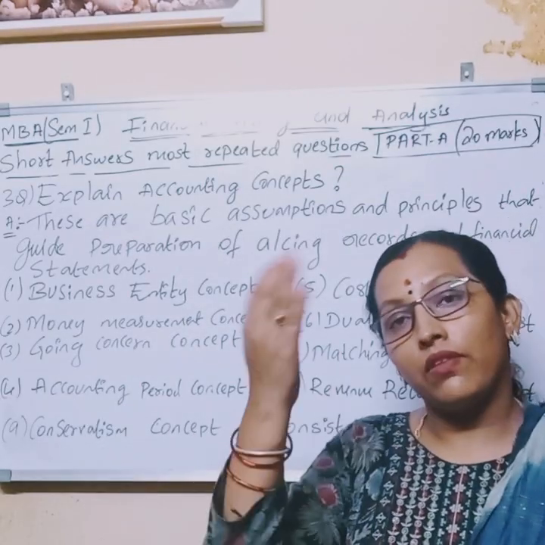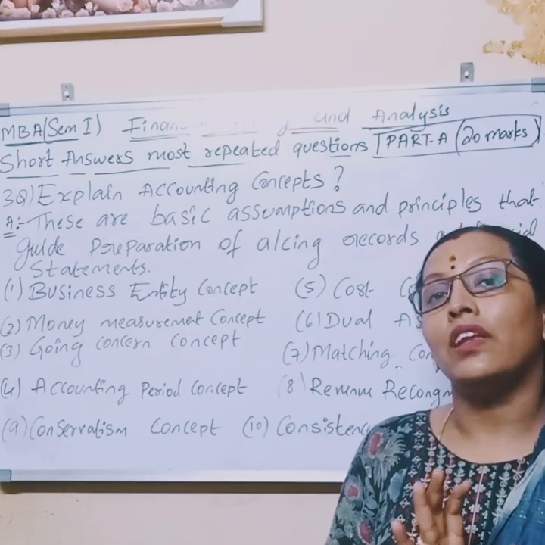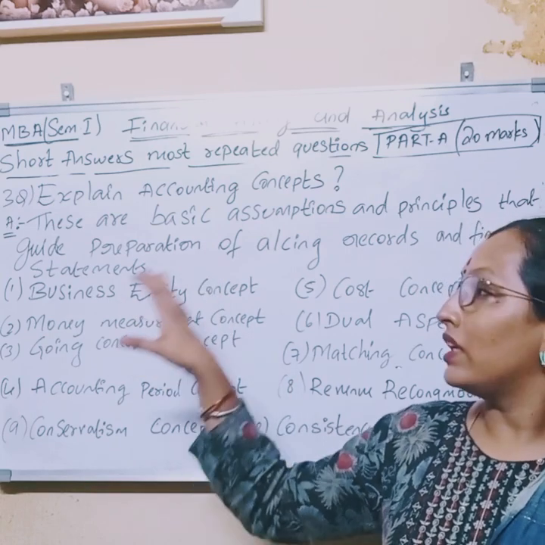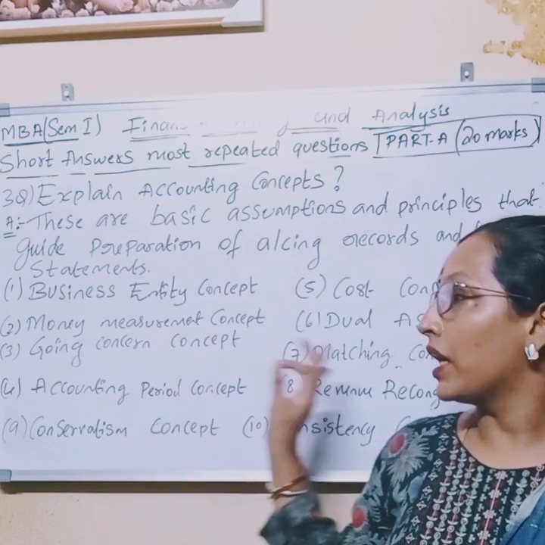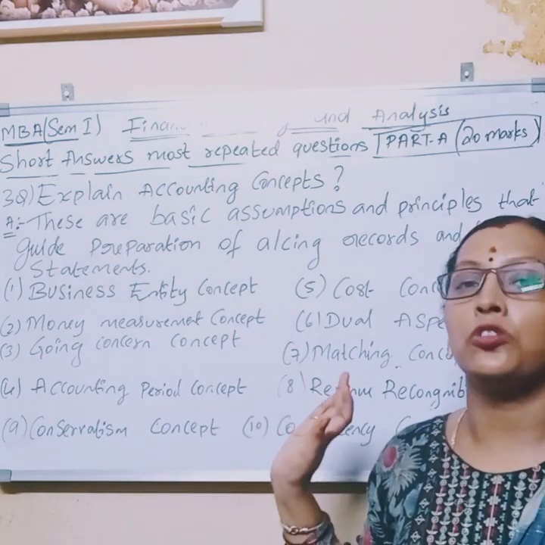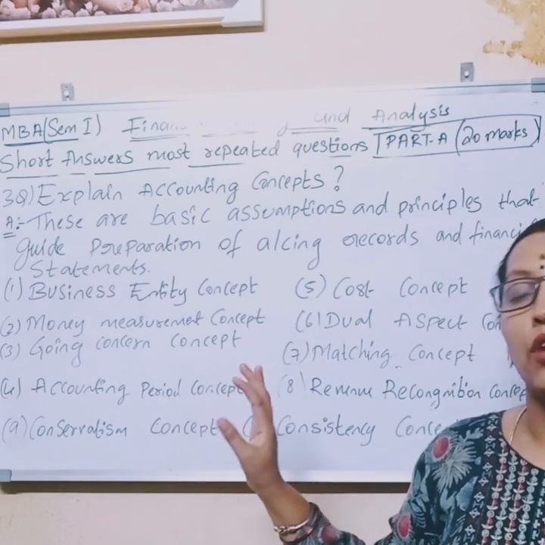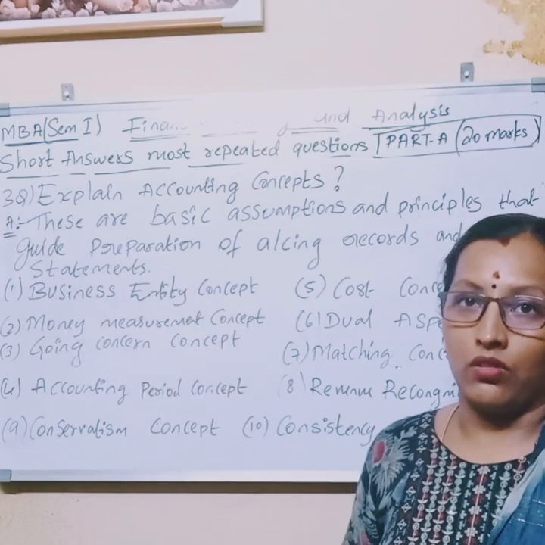Like this, they will ask you questions. So please listen to the topic carefully and try to write each and every concept. Compulsory, in the short answer any one of the concepts he will ask. There is a chance to get it in a long answer also.